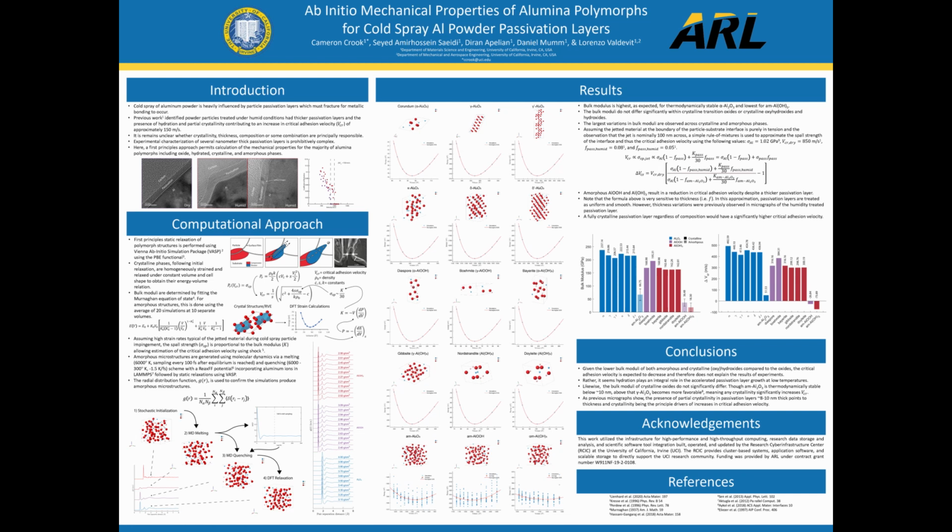As expected, results indicate that the alpha alumina and amorphous aluminum hydroxide had the highest and lowest bulk moduli respectively. Likewise, the bulk moduli do not appear to differ significantly between crystalline oxides or oxyhydroxides and hydroxides. Rather, crystallinity plays the strongest role in affecting the bulk modulus.